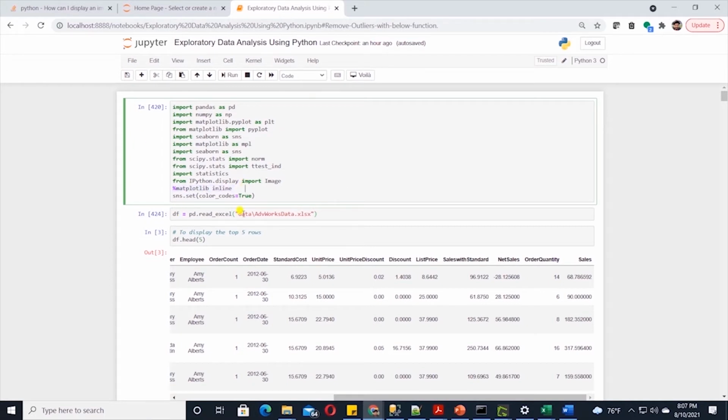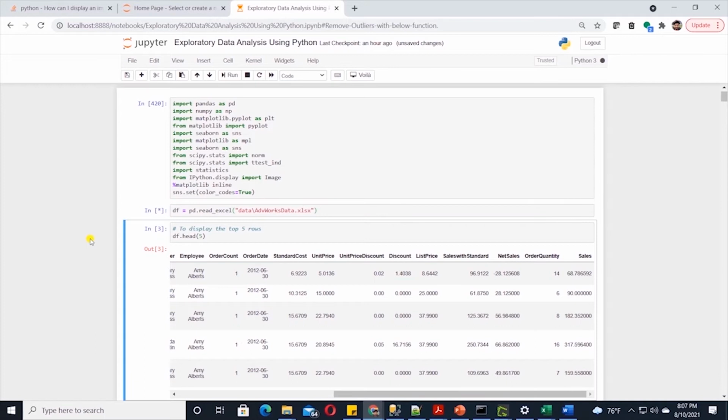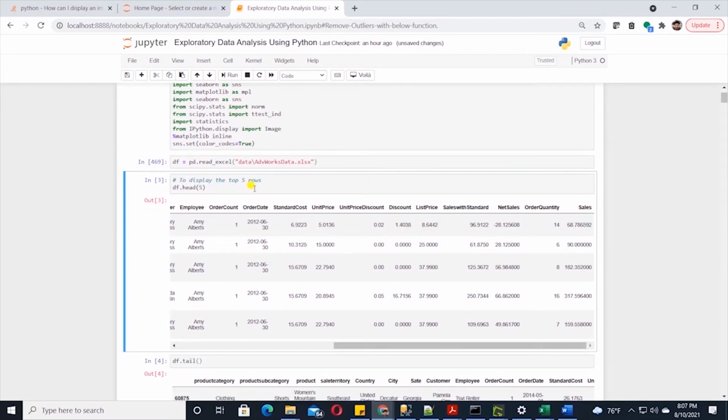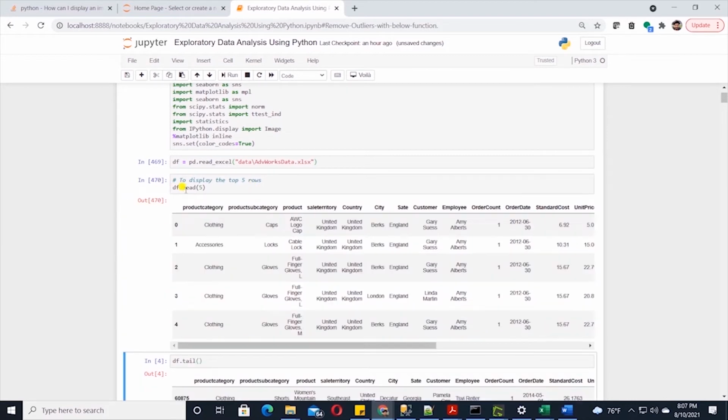First things first, let's bring in the dataset. I have the file downloaded in the current directory in a folder called data. With the help of the pandas read_excel method, we can read the Excel file and save it into a variable called df. We can see the top 5 rows with the df.head method.